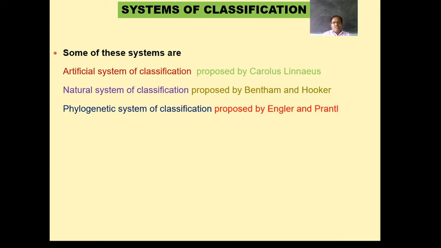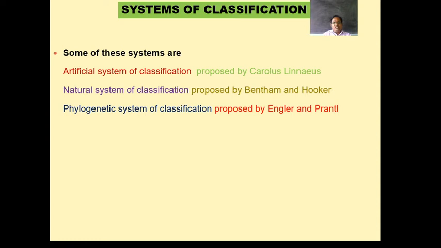Then the third system of classification is the phylogenetic system of classification, which was proposed by Engler and Prantl. What is the phylogenetic system of classification? Phylogeny means what? This is the evolutionary system.